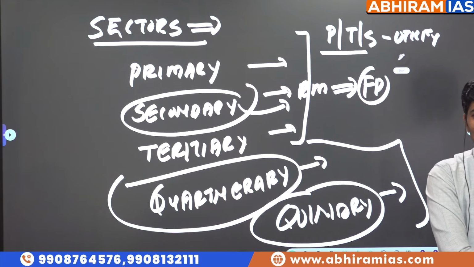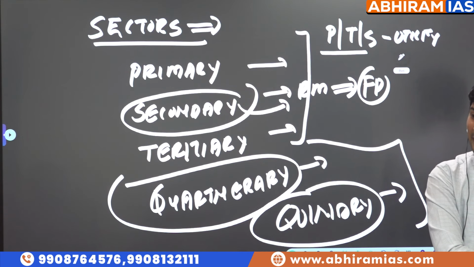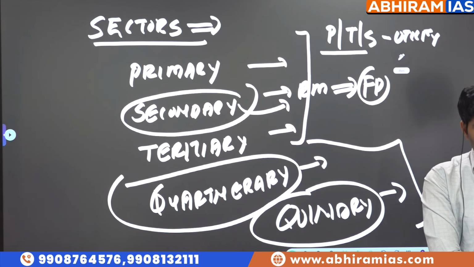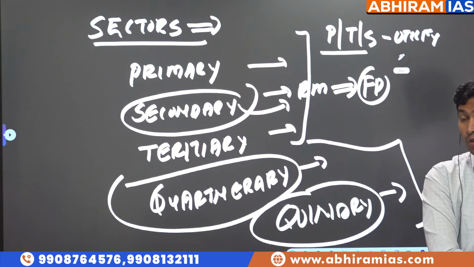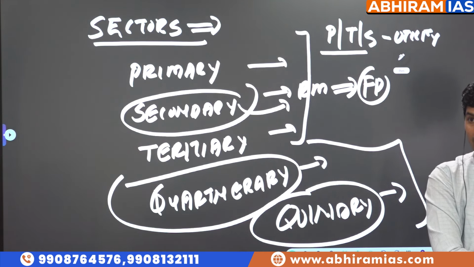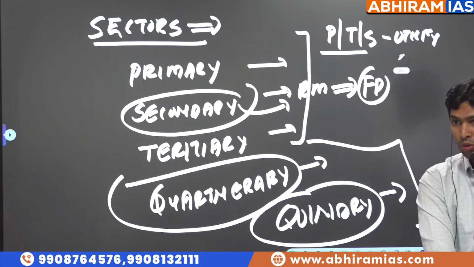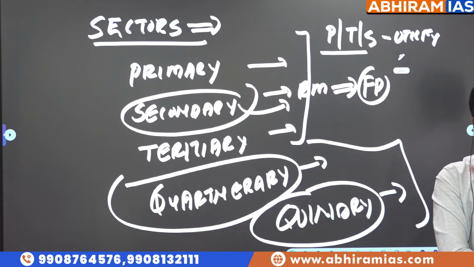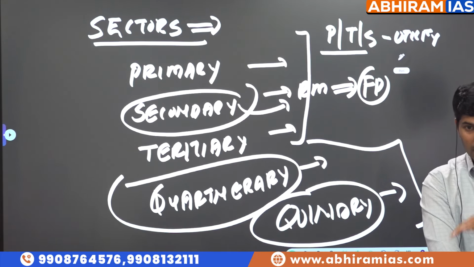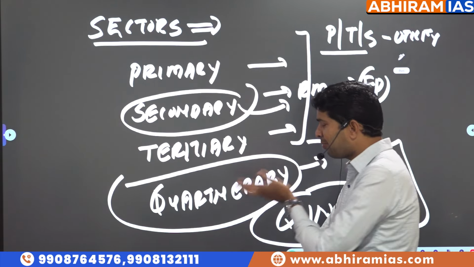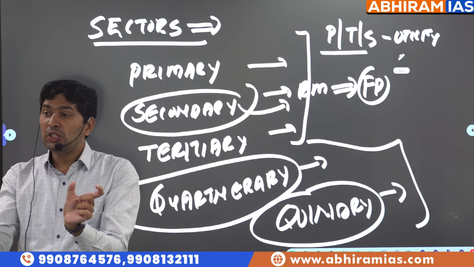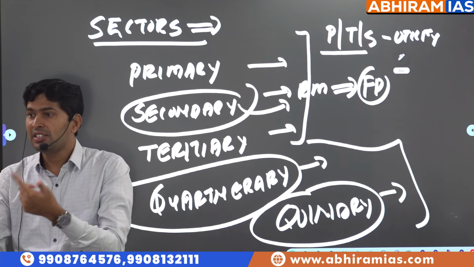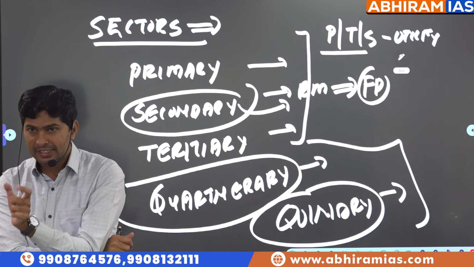So probably you can store perishable and non-perishable. Perishable means if you don't consume within the span, it will become waste. Perishable, non-perishable. So in secondary sector, what are we doing? We are increasing shelf life of perishable goods. So rose is converted into rose perfume. Rose is converted into rose water. Rose is converted into rose face pack, whatever. So conversion of the raw material into finished product by giving additional shelf life is called as secondary sector.